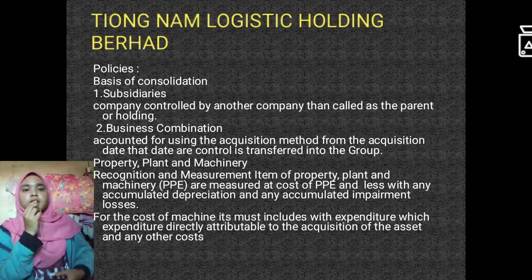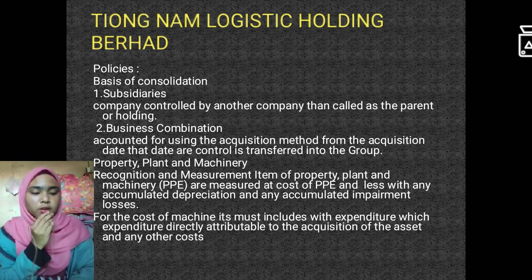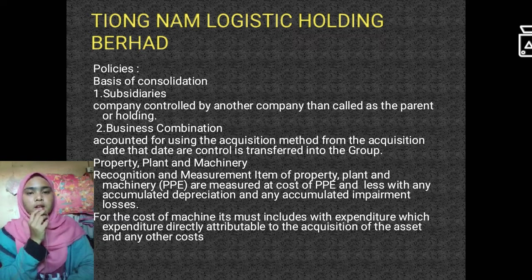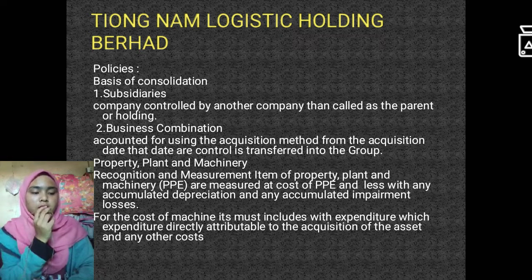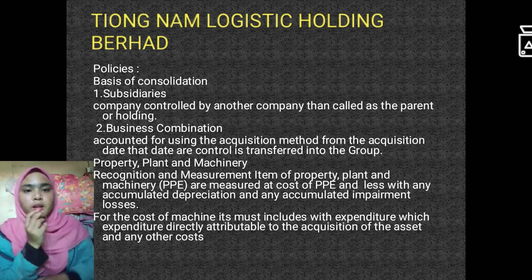If the goodwill is negative, a bargain purchase gain is recognized immediately in profit or loss.